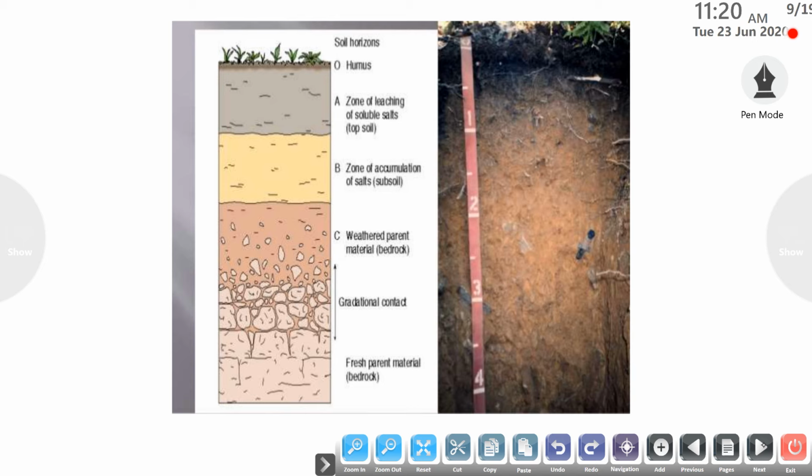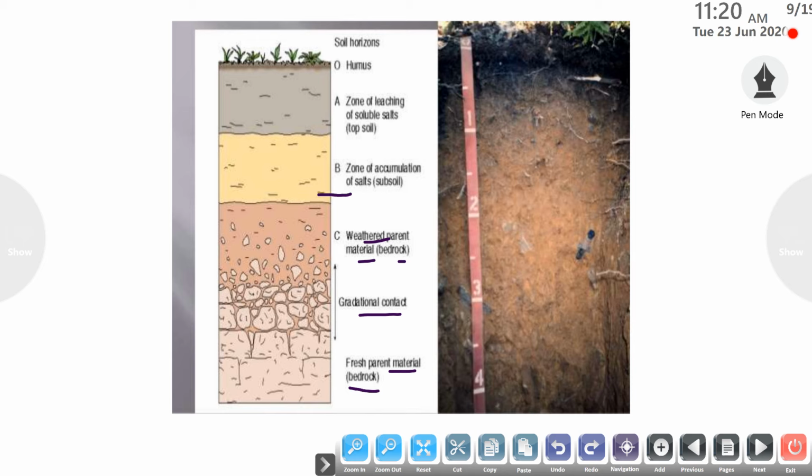These are the layers of the soil. The lowermost layer is called the bedrock. It consists of the parent rock material. Next to this is the gradational contact, or the gap between the C horizon and the bedrock layer. It is the weathered parent material or the bedrock. C horizon also contains 60% of the bedrock.